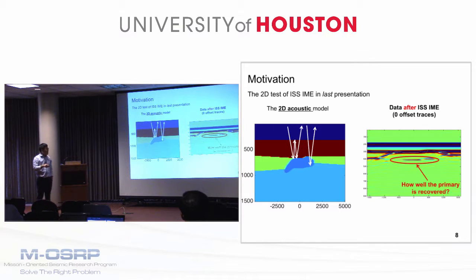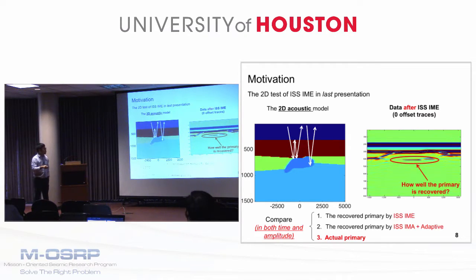The question is how well this primary is recovered. In other words, is the interfering internal multiple removed by the ISS-IME without damaging the primary? To answer that question, we would like to compare this recovered primary with the actual primary in both time and amplitude. However, the challenge is how to use theoretical modeling methods which honor both the time and amplitude of the wave to generate the primary-only events in a 2D case.